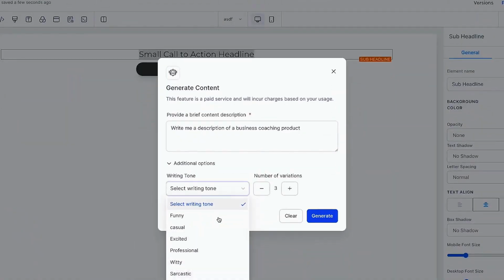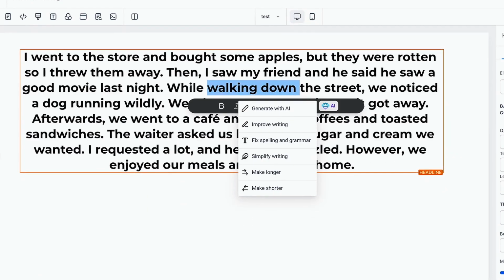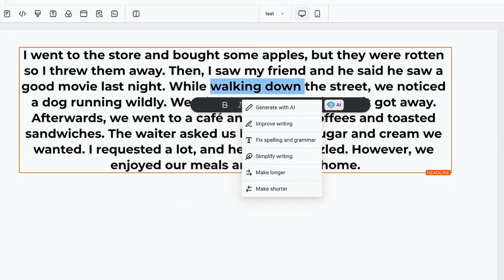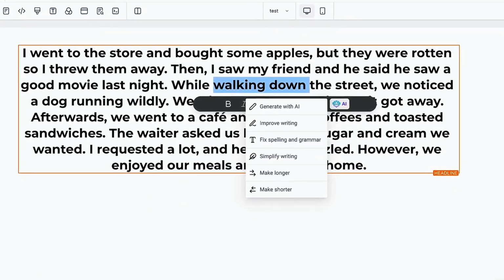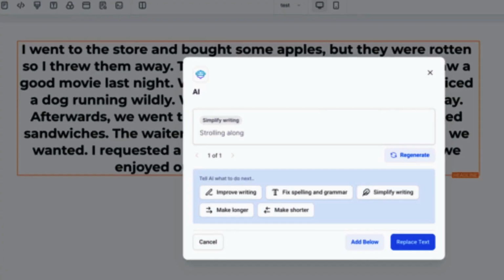And initially when this came out, I said, Highlevel's charging me for this. It's 9 cents per 1,000 words. And I have ChatGPT 4, why would I need to use this inside of Highlevel? But they've recently made some quality of life improvements that are pretty insane. So not only will it generate based on a prompt, a specific tonality that you want, but once it's done actually generating the words, you can go in and highlight the words that you want it to change, expand, write longer, shorter, etc., and tweak it that way right inside of the funnel builder.